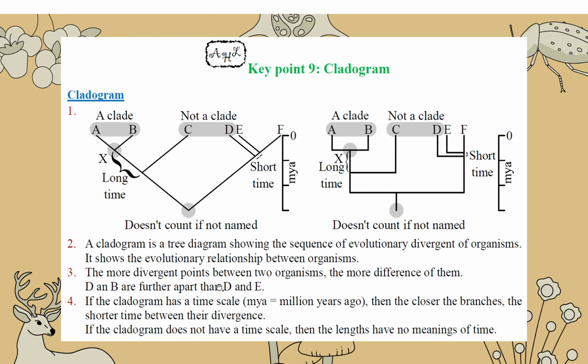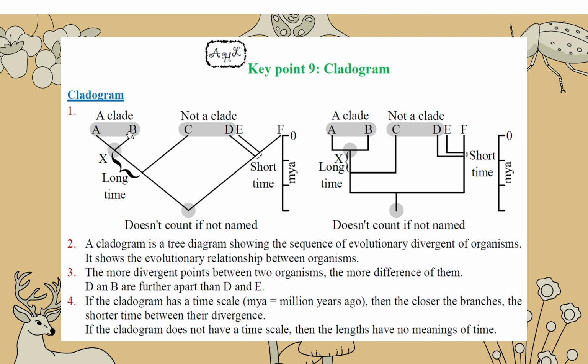For example, when we do all this investigation and get the evidence, we can draw the cladogram. The cladogram shows them starting from a common ancestor at the bottom. But this common ancestor, we don't know who they are, so they are not named. It is empty. If we know who they are, then we write the name there. These two common ancestors are too far away. We don't know who they are, so it is empty.